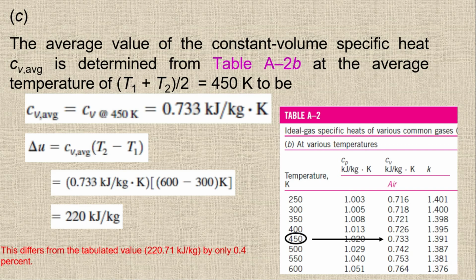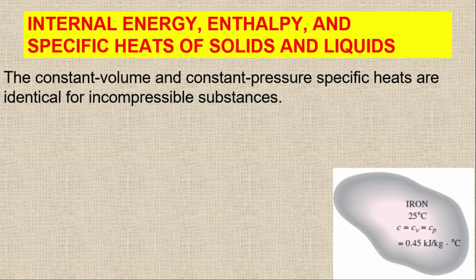Now this is all about the ideal gases: how we can find the internal energy, the specific heat, and the enthalpy for the ideal gas. The next topic is the internal energy, the enthalpy, and the specific heat for solids and liquids. When we talk about solids and liquids, remember that the constant volume and constant pressure specific heats, Cp and Cv, are identical for incompressible substances.